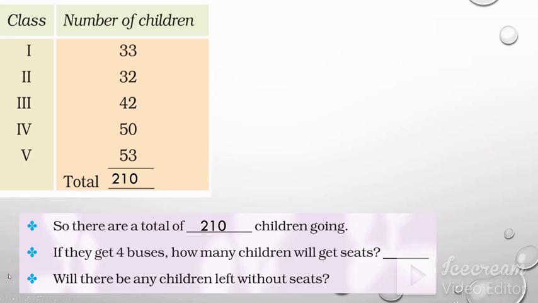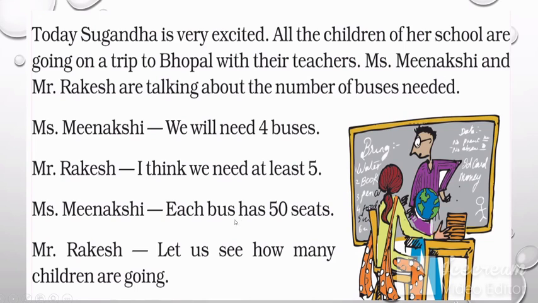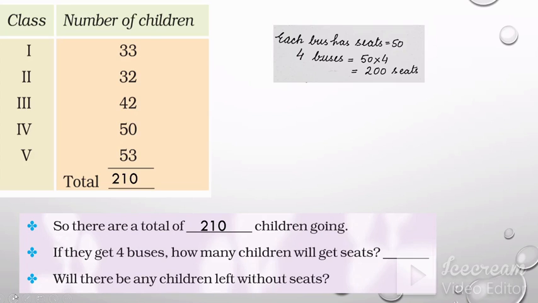As you saw, they were talking about the buses. If they get 4 buses, how many children will get seats? As you have seen, each bus has 50 seats. If 4 buses are there, then 50 into 4, 200 seats will be available for the children. So, 200 children will get their seats.